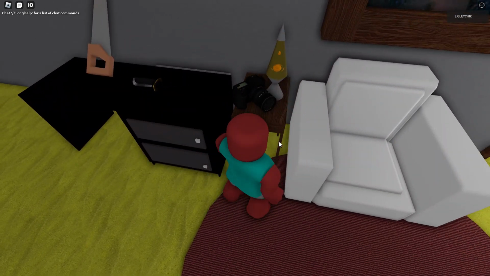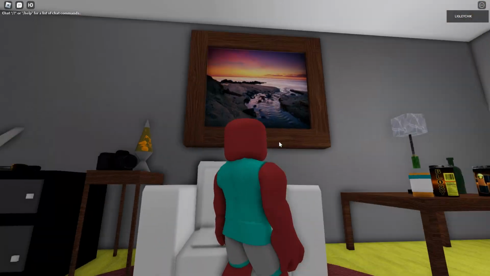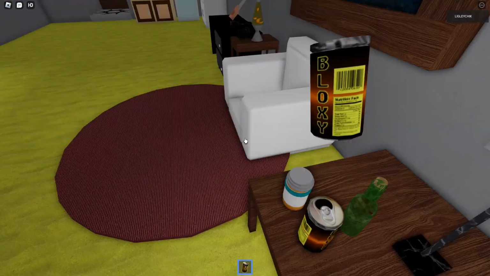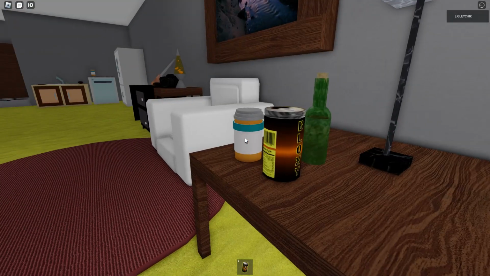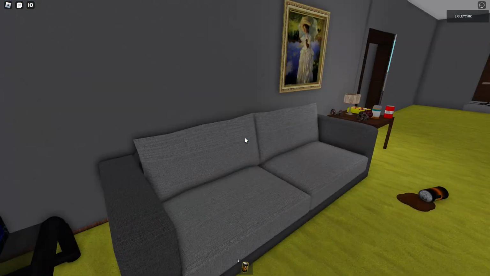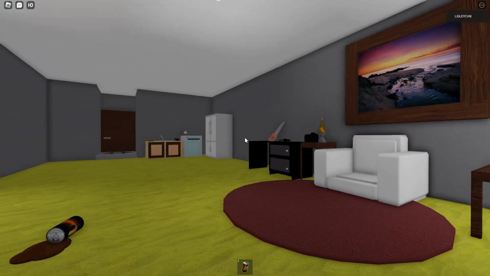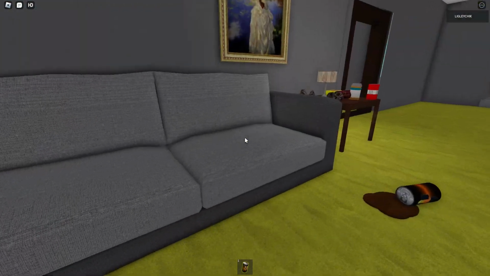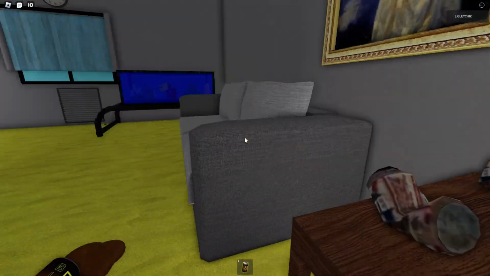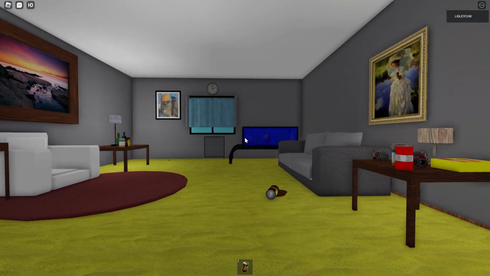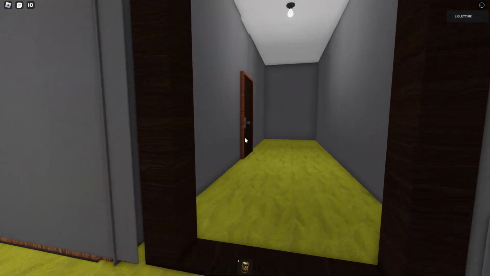There's a camera and a picture, by the way. Quite strange and creepy. Okay, let's move on. There are ordinary cans here, and you can't drink them. Bottles, nothing unusual. There's a strange cat and an aquarium with fish. Probably after he killed someone, he looked at them and calmed down. What a horror. An ordinary sofa, here are some bottles. In any case, this apartment looks like the apartment of some person who doesn't like to clean at all.